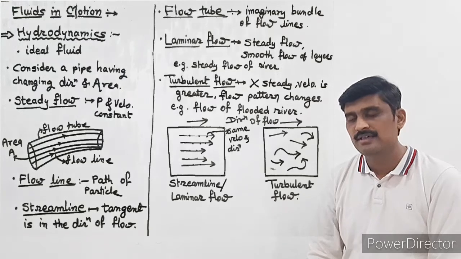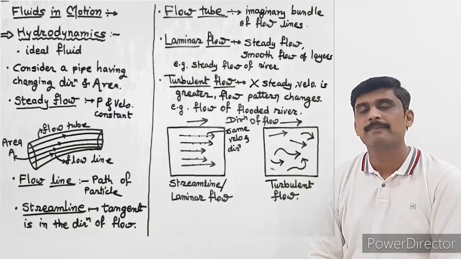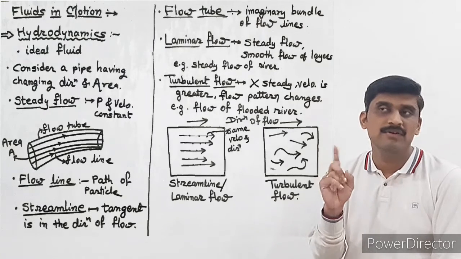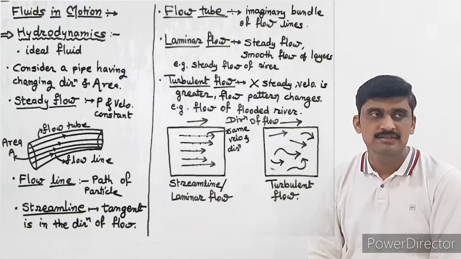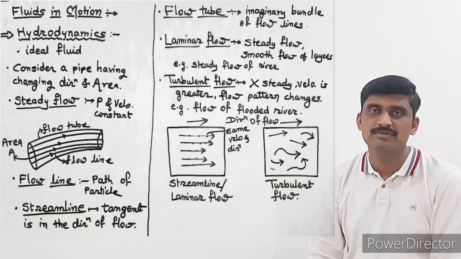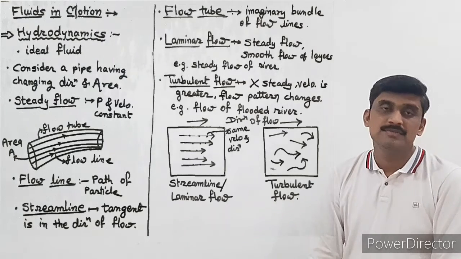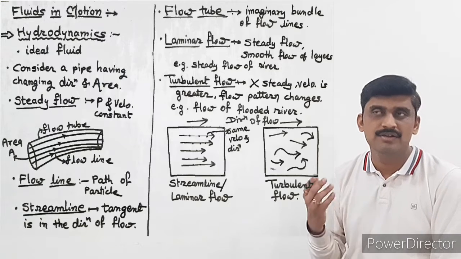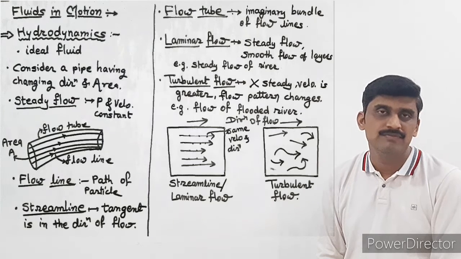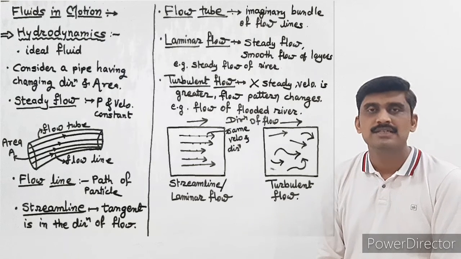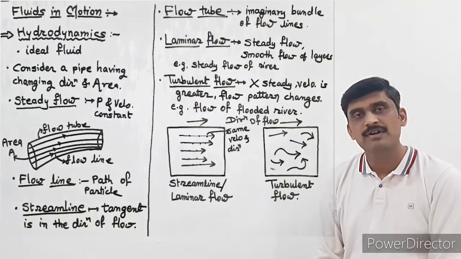Now there is one term which is called a steady flow. Steady म्हणजे स्थिर असणारा. Now if all the particles in the flow are flowing in the same direction and with the same velocity, then they will not collide with each other, and therefore we can call it a steady flow. Now, depending upon the speed or velocity and direction of these particles, we can define such flows as two types: streamline or laminar flow, and secondly turbulent flow.